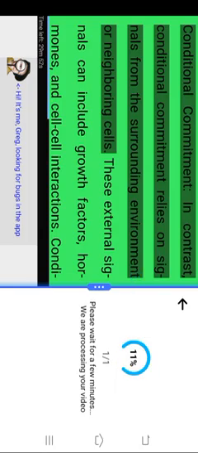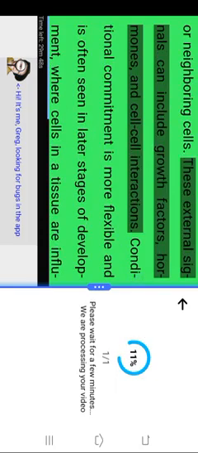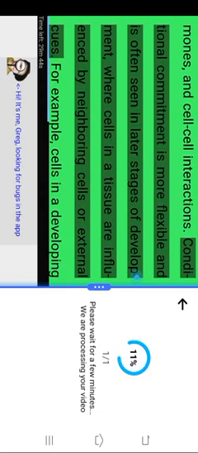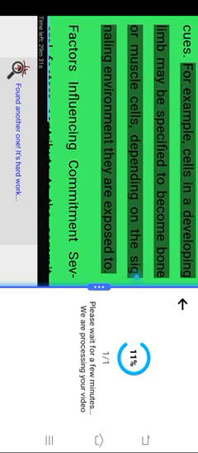Conditional commitment. In contrast, conditional commitment relies on signals from the surrounding environment or neighboring cells. These external signals can include growth factors, hormones, and cell-cell interactions. Conditional commitment is more flexible and is often seen in later stages of development, where cells in a tissue are influenced by neighboring cells or external cues. For example, cells in a developing limb may be specified to become bone or muscle cells, depending on the signaling environment they are exposed to.